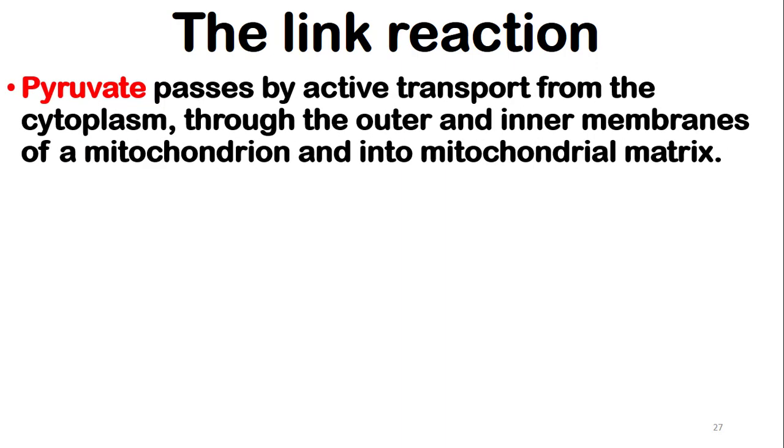Pyruvate passes by active transport from the cytoplasm through the outer and inner membrane of the mitochondria and into the mitochondrial matrix, as we studied in the diagram.